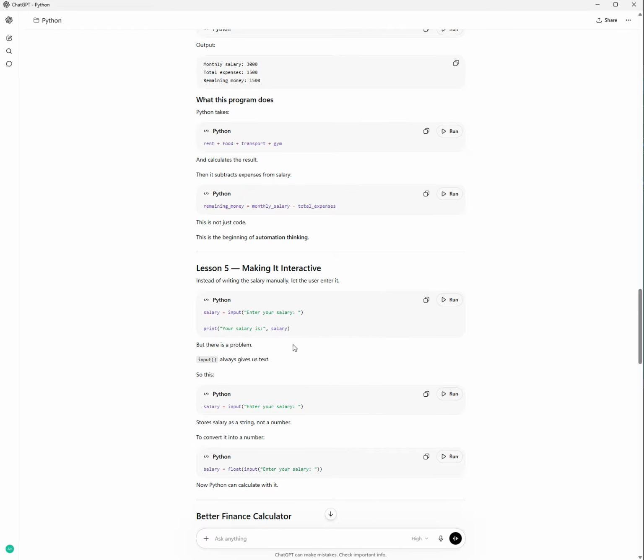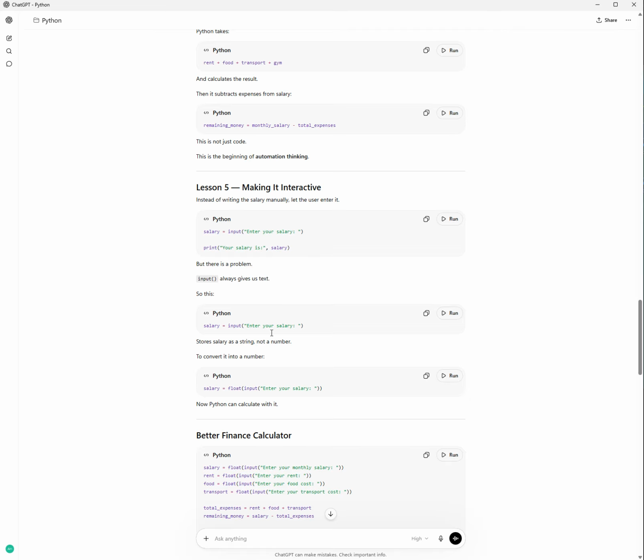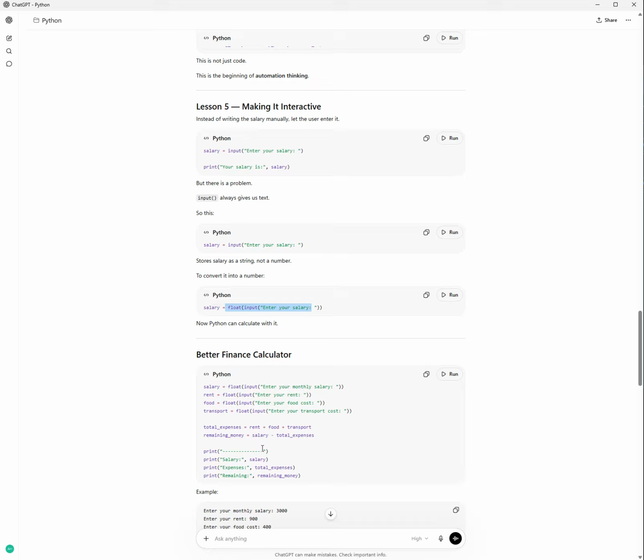But there is a problem. Input always gives us text. So this salary input, enter your salary, stores salary as a string, not as a number. To convert it to a number, salary equal float. Here it's a string. We said anything between quotation marks is a string. We asked for the input, then we convert it to a float number. So now Python can calculate with it.